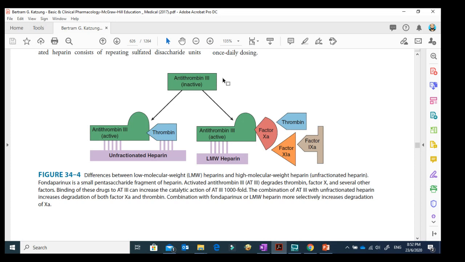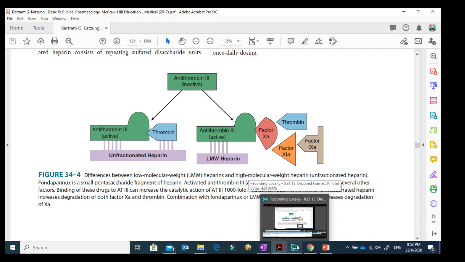If you see the difference between unfractionated heparin and low molecular weight heparin, the difference is that unfractionated heparin binds and makes the bridge between both antithrombin 3 and thrombin, whereas low molecular weight heparin only makes a bridge with antithrombin 3, not with the thrombin. So that's the main difference between both of them. And I will show you another picture that we already discussed before. They are talking about the same thing.